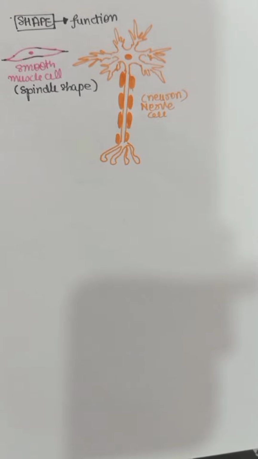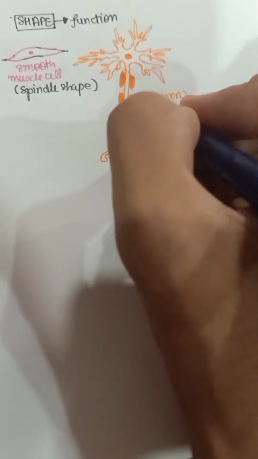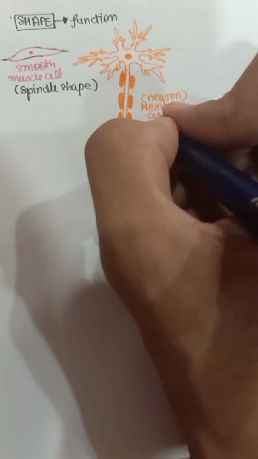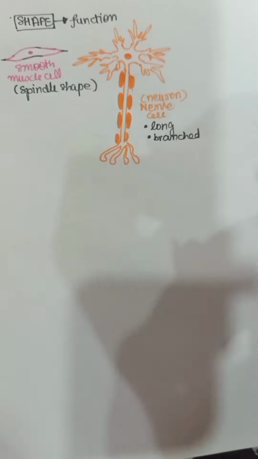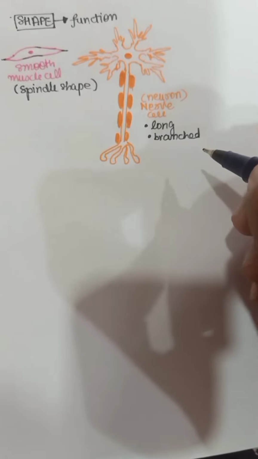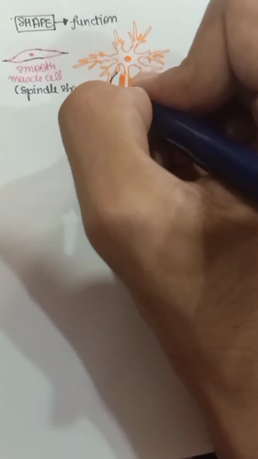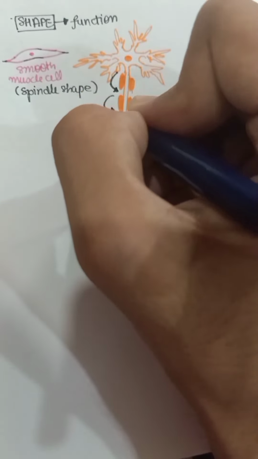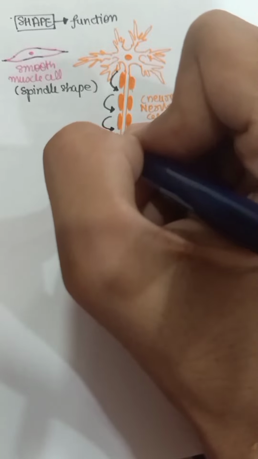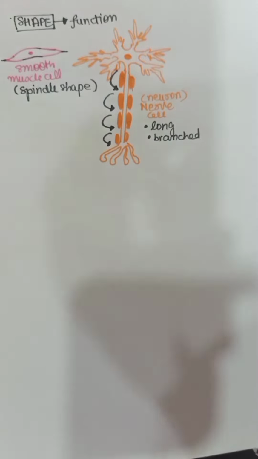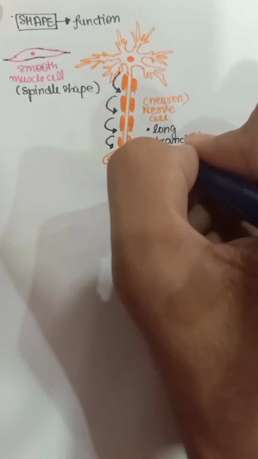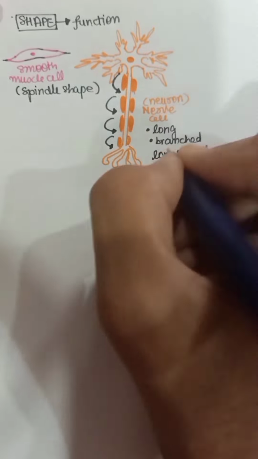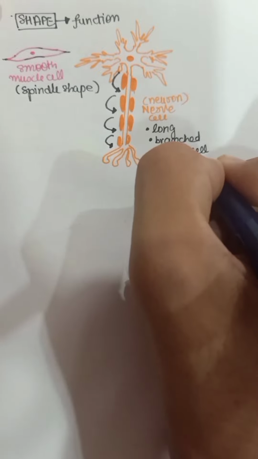Next example we can take is of a neuron. So neuron or nerve cell, it is long and branched. Why? Because it has to send messages from one part to another and has to cover long distances. So the message has to transfer along this long cell and can travel long distance easily. In fact, neuron is the longest cell of the human body.